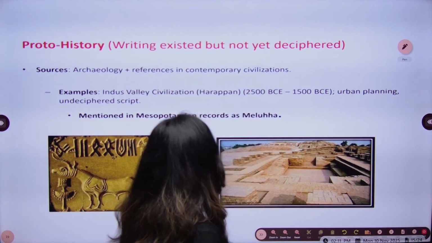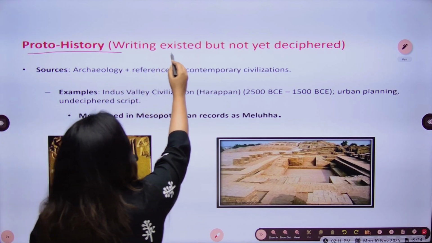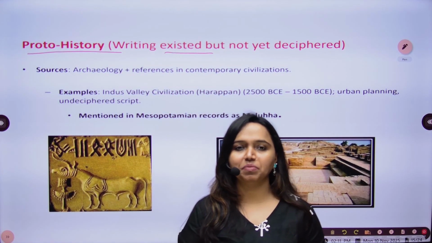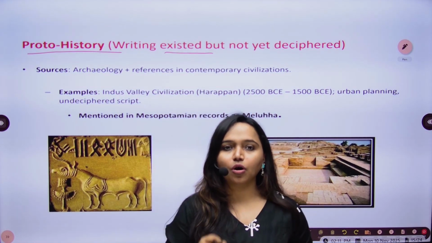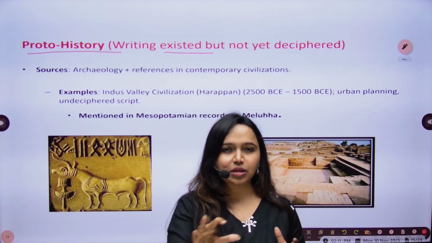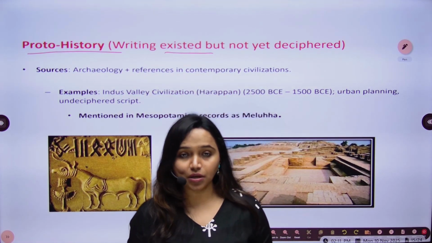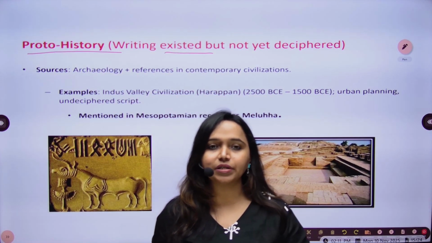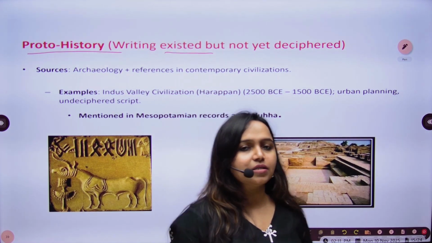Now the second type of history is proto-history. Here writing existed but has not yet been deciphered. Now what does this mean? Writing was there. There are certain scripts which you can see and analyze, and you can tell that something is written there, but you will not be able to read it. And what is the reason? Because historians still have not been able to decipher that script. They have not been able to understand what exactly is written there.